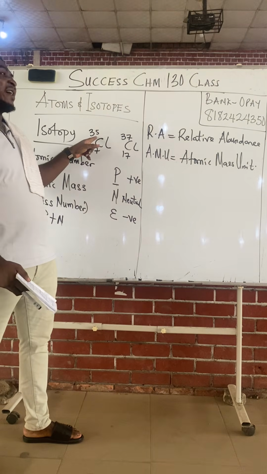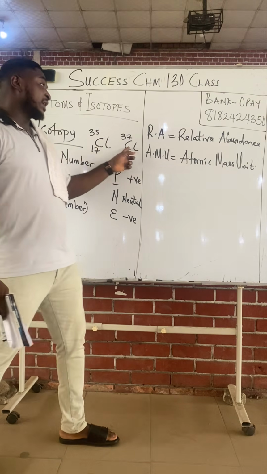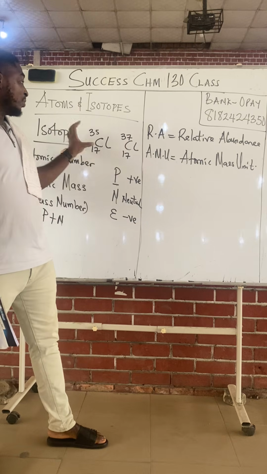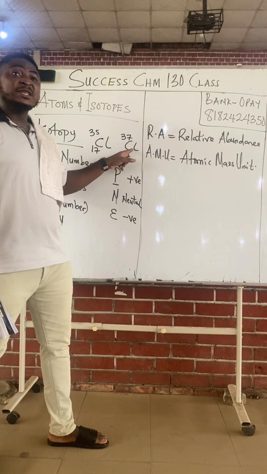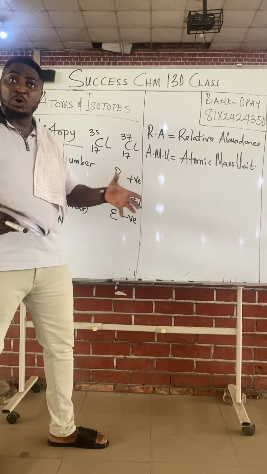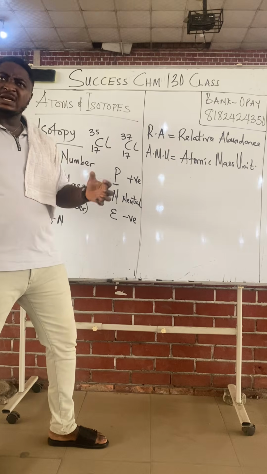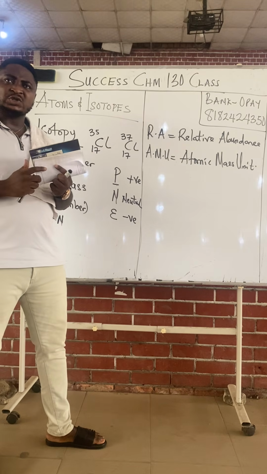Class, this chlorine 35 has its own relative abundance. It's measured in percentage. And this chlorine 37 has its own relative abundance, also measured in percentage. Class, it is an accumulation of this one's abundance and its AMU with this one's abundance and its AMU that leads to the average mass, or the average atomic weight, of an isotope.